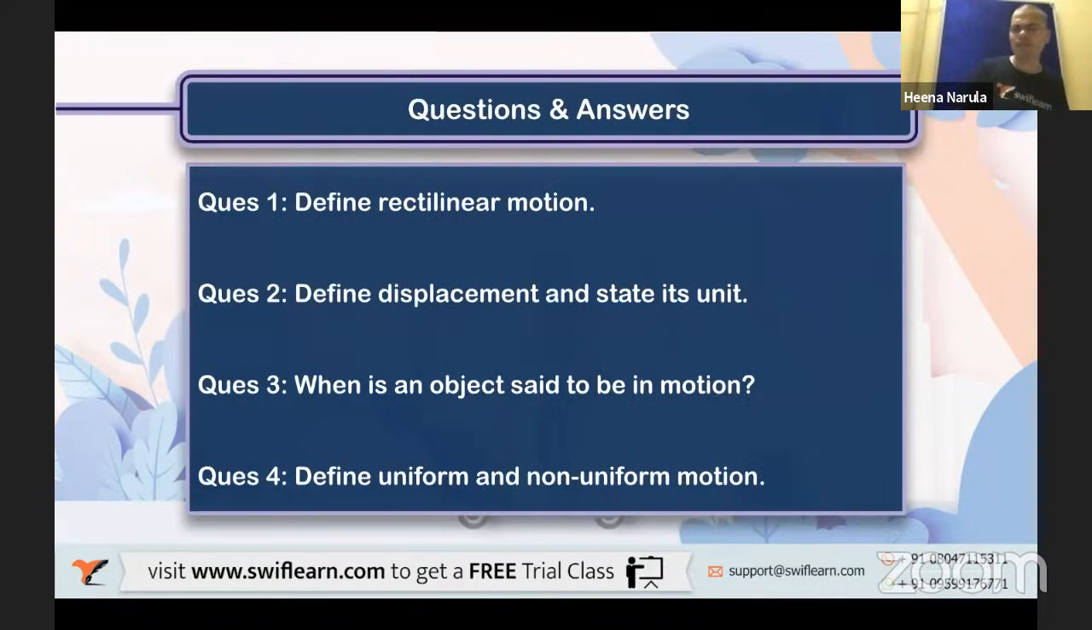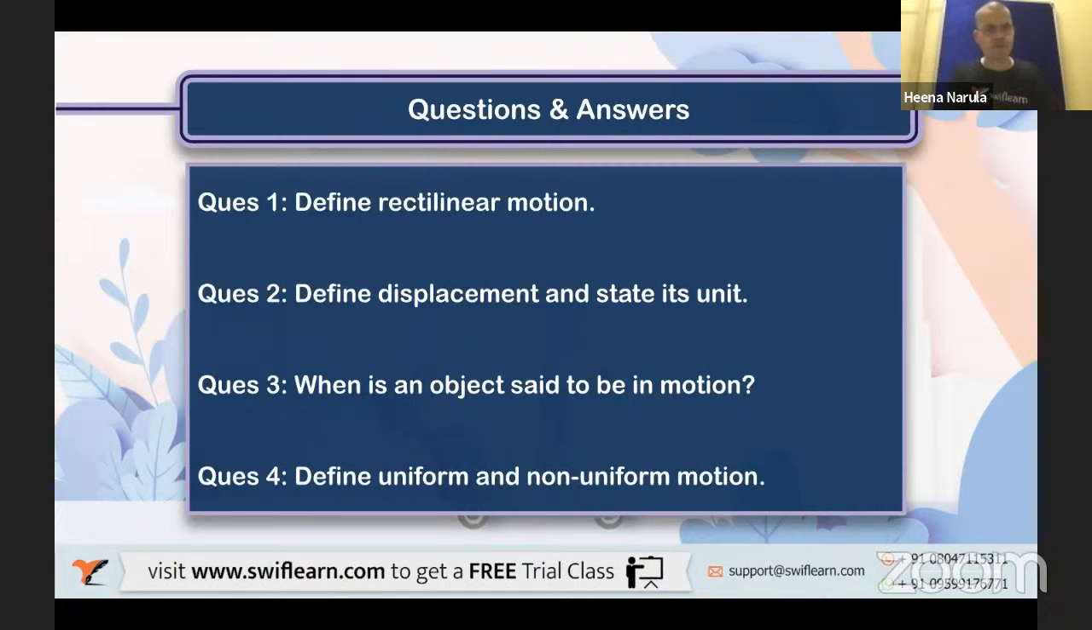Very good. Now let us have some questions and answers. Okay. The first question is for you. Define rectilinear motion. Yes, anybody who would like to tell me? Rectilinear motion. Exactly. Rectilinear means along the same path. Very good, very good. Congratulations. Rectilinear means an object is moving along the same path, one particular path, or along a straight line.